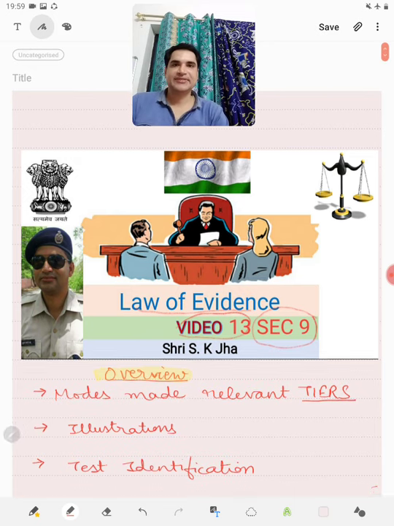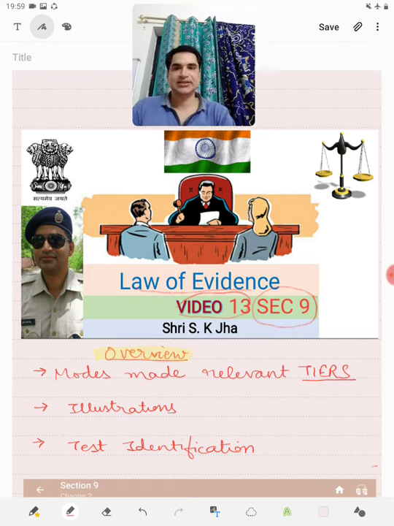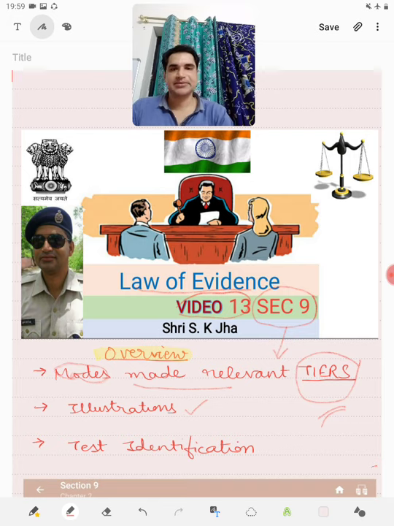As usual, before going any further, let us have a brief overview of what we are going to study in this session. First we will see the Bare Act provision, in which you will see the modes which have been made relevant under Section 9 of the Indian Evidence Act. I have made an acronym so that we can remember it easily, and that is TIRES. Thereafter, we will see the illustrations attached to Section 9. These illustrations are very important because they have been asked in the preliminary examination many a time.